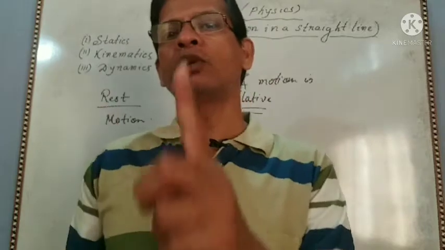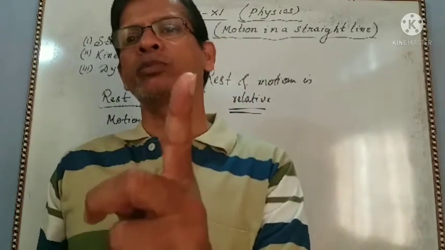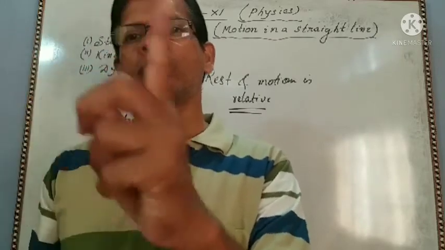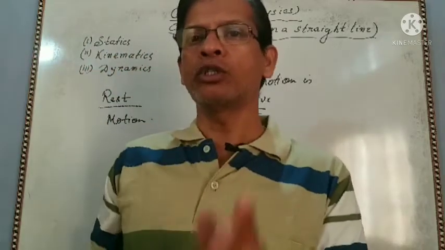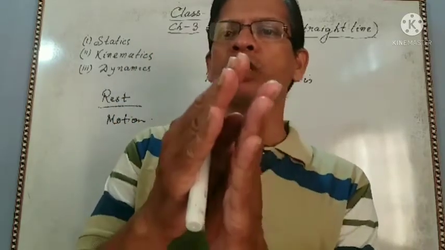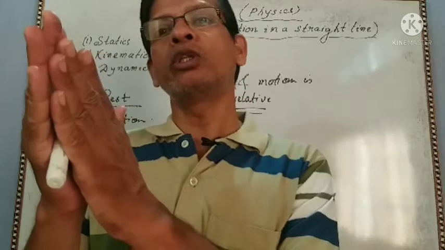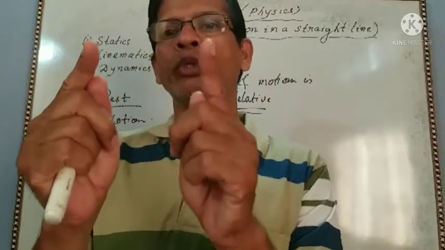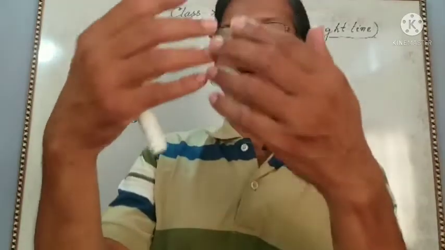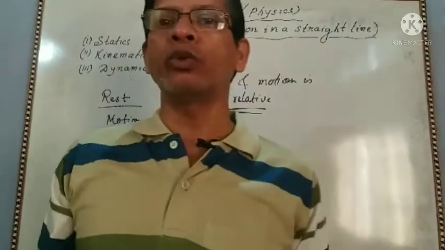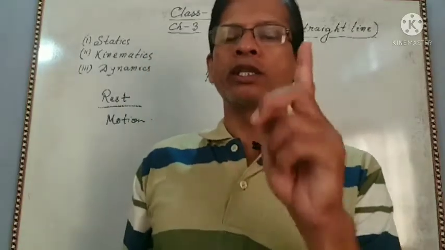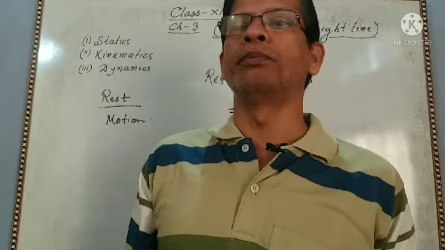Now I am telling that your friend is at rest with respect to you, and you are also at rest with respect to your friend, because your position is not changing with your friend's position. So both of you are at rest with respect to each other, but both of you are in motion with respect to Badarpur. Okay, so rest and motion is relative. Clear?